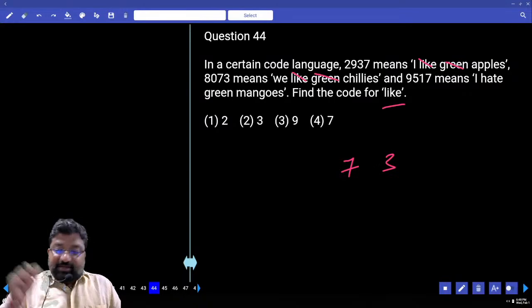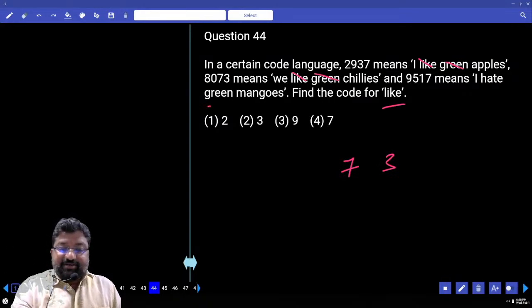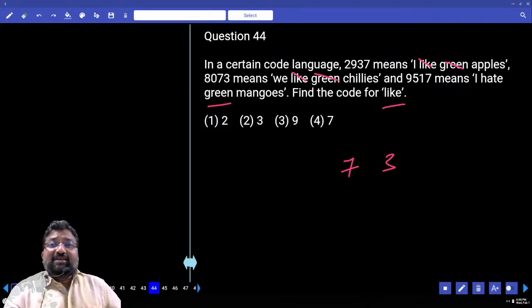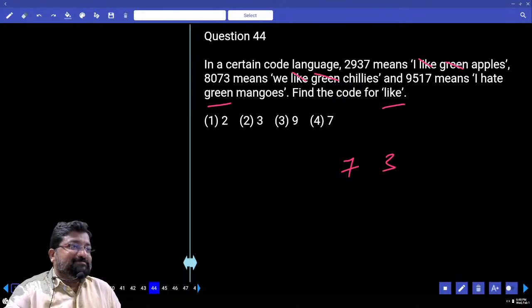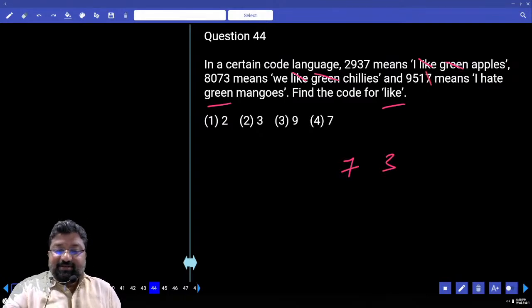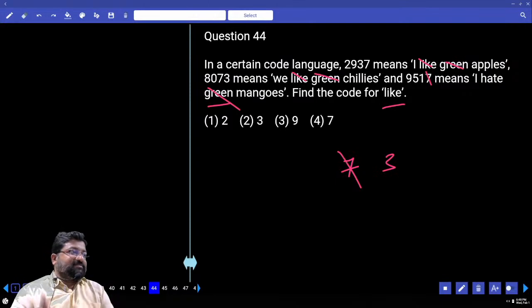And if you observe carefully, there is green here and we don't have like. When there is green here and we don't have like, that means 7 and 3, any one number will be present, right? What is that number? 7. So green is equal to 7. Correct. Like is equal to